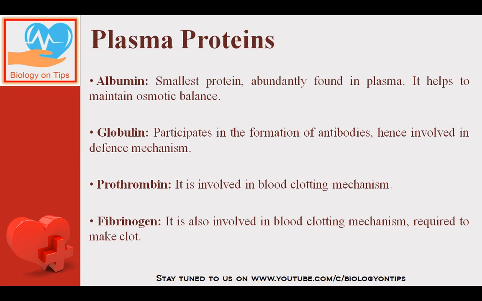Second, globulin. Globulin, as the name suggests, participates in the formation of antibodies, hence involved in defense mechanism. जितने भी हमारी एंटीबॉडीज़ बनती हैं, 5 टाइप की एंटीबॉडीज़ होती हैं, IgA, like that. All these are globulin in nature. Next is prothrombin. It is involved in blood clotting mechanism. Prothrombin and fibrinogen both are involved in blood clotting, but prothrombin participates in the clotting mechanism, whereas fibrinogen is responsible to form the actual clot. So it is required for the formation of clot.